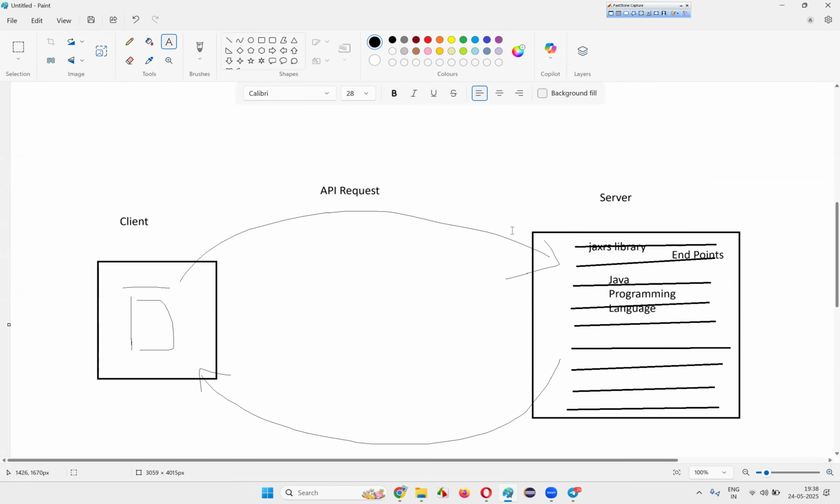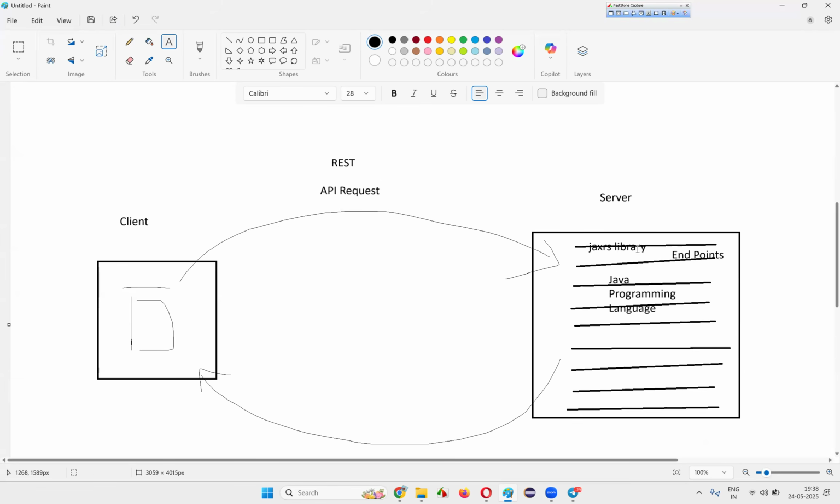From the front end you are getting the API request, for example, and here the endpoint, which is created with the help of the JAX-RS library by converting the programming language with annotations and all, will be showcased as an endpoint. If this API request is REST, then the JAX-RS library will be there.